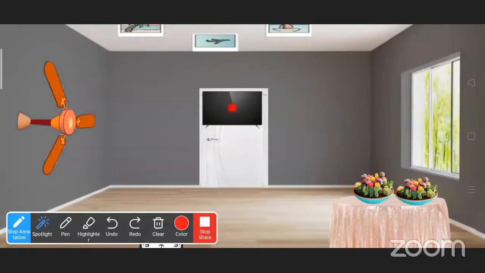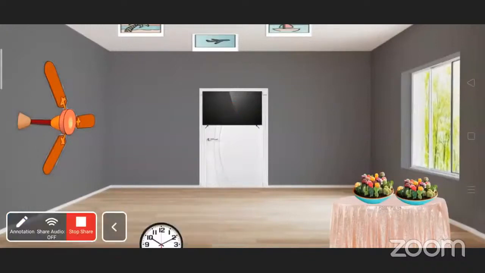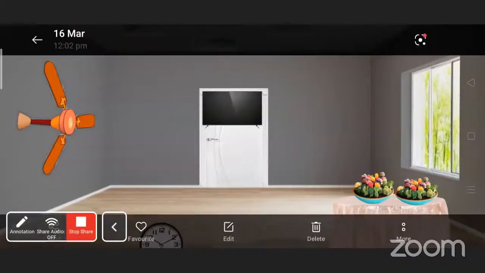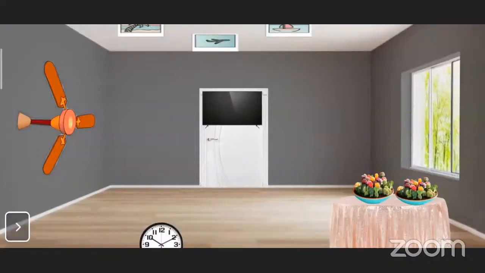And what is this? TV. Where is the TV hanging? On the door. On the door, yes. So does this happen in the real world? No, teacher. Where is the clock? The clock is on the floor.